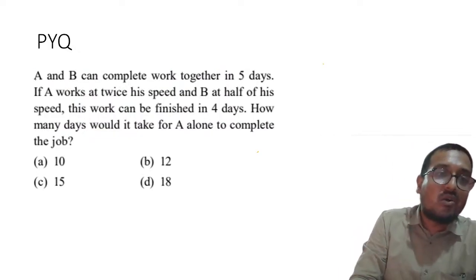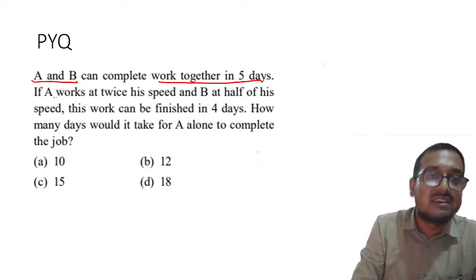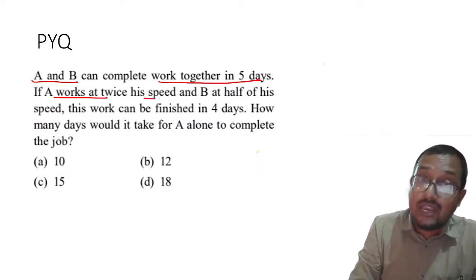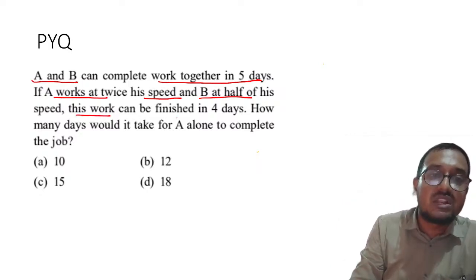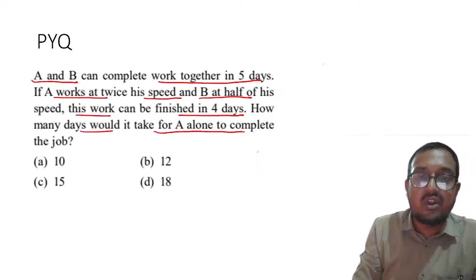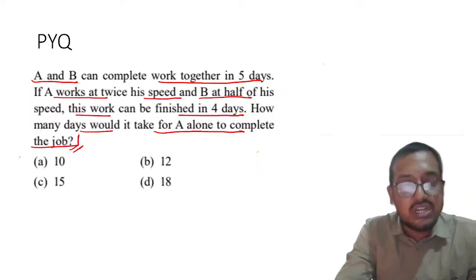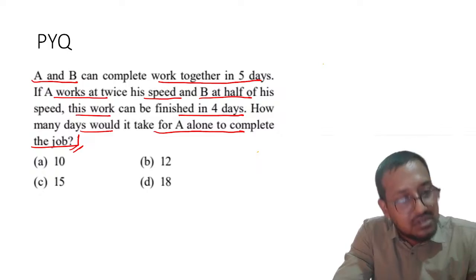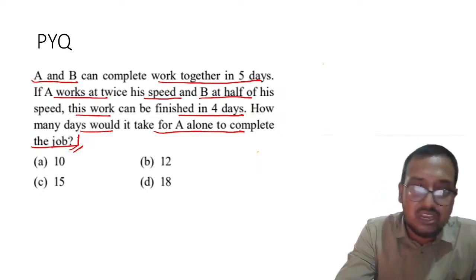Understood? Now, A and B can complete the work together in 5 days. If A works at twice his speed and B at half of his speed, this work can be finished in 4 days. How many days would it take for A to complete the job? So that is the question. We will discuss about it. This was slightly tough question, to be frank, but definitely not that tough if you have practiced it enough.